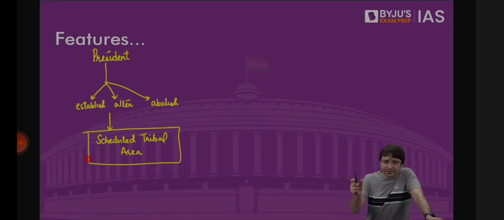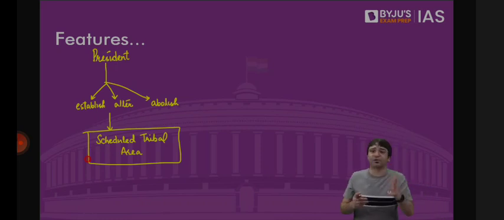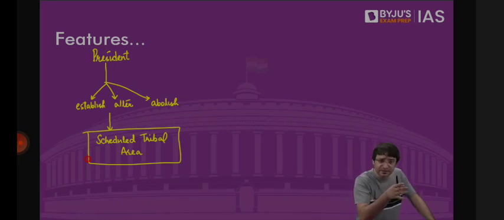A tribal area where there is a significant tribal population in the entire country except Assam, Meghalaya, Mizoram and Tripura. What the president can do: identify an area of a state where there is a significant tribal population, and he will establish a scheduled tribal area. That means a tribal area which is under Schedule 5 of the Constitution. The president can abolish a tribal area, alter a tribal area, or establish a tribal area.